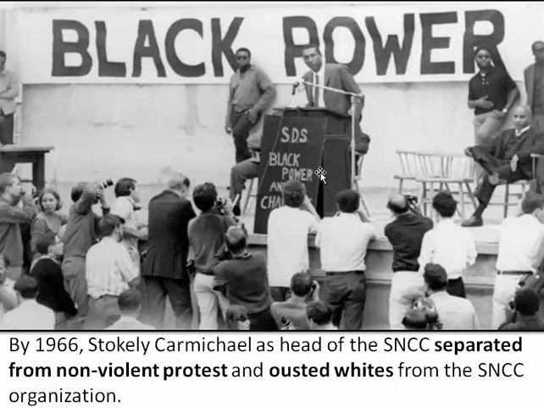What happens is a guy by the name of Stokely Carmichael asked for change and for Black Power through this Student Nonviolent Coordinating Committee. In 1966, Stokely Carmichael separated from the nonviolent protest or civil disobedience used by Martin Luther King Jr. and actually turns a little bit more violent or militant. They're going to oust the whites. They're going to kick the whites out of the SNCC.